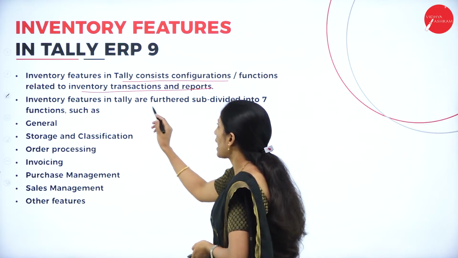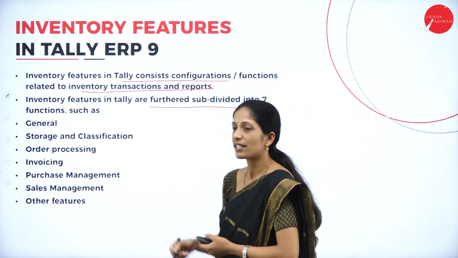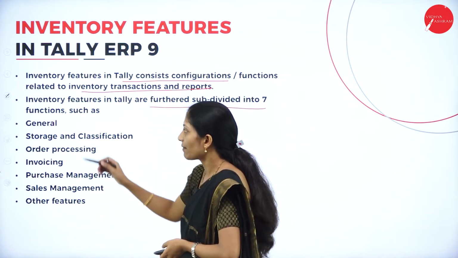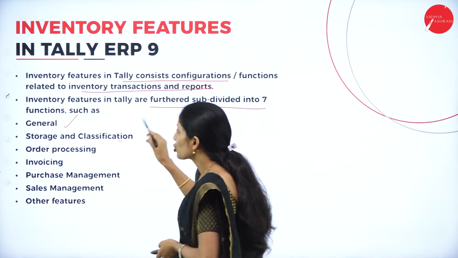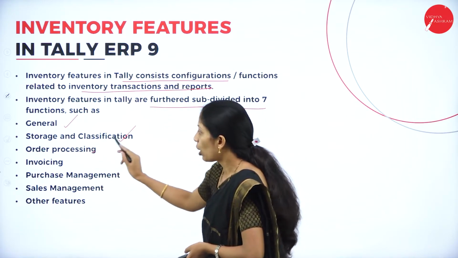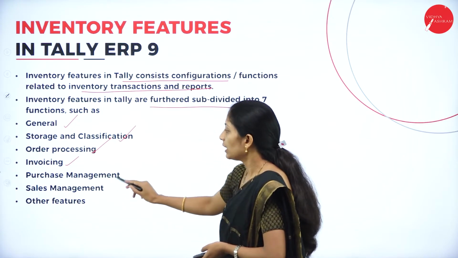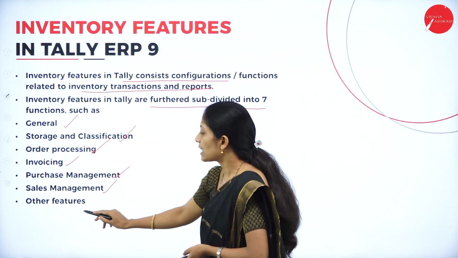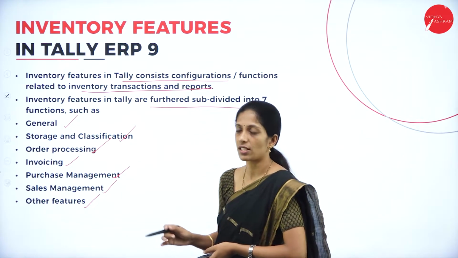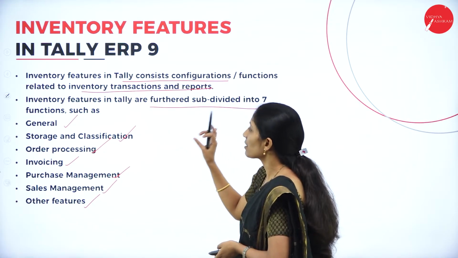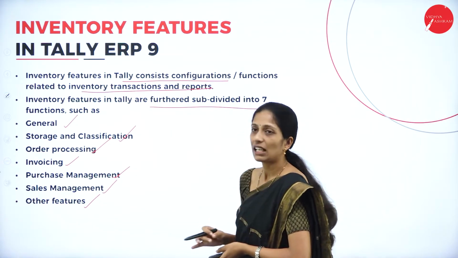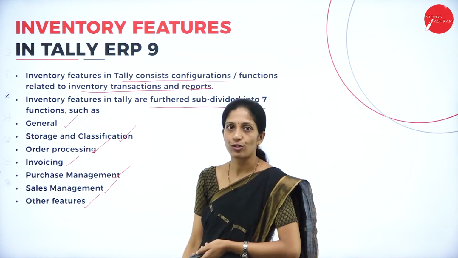Inventory features in Tally are further subdivided into 7 functions: general, storage and classification, order processing, invoicing, purchase management, sales management and other features. So these are the 7 main subdivisions of the inventory features of Tally software.